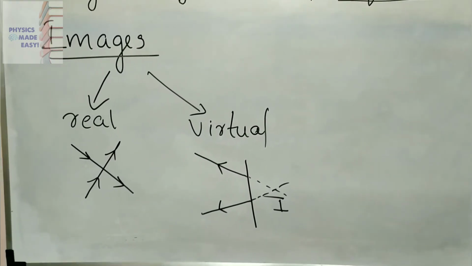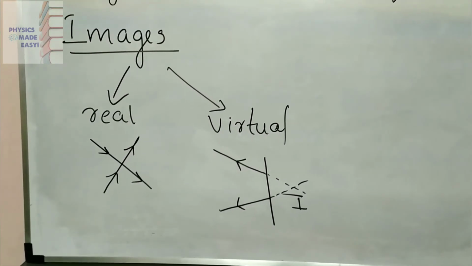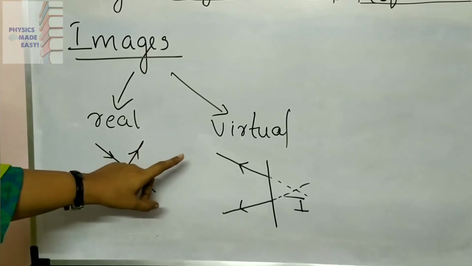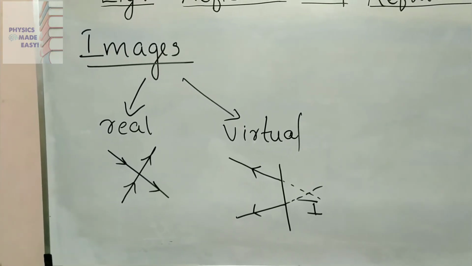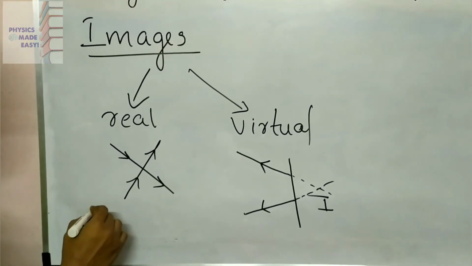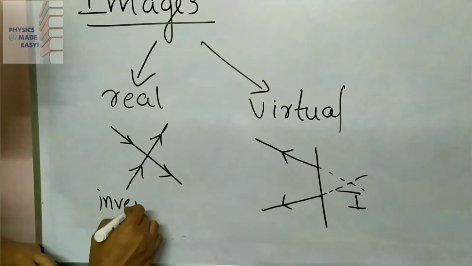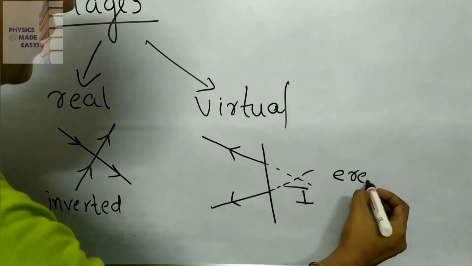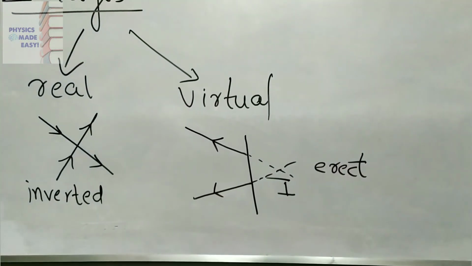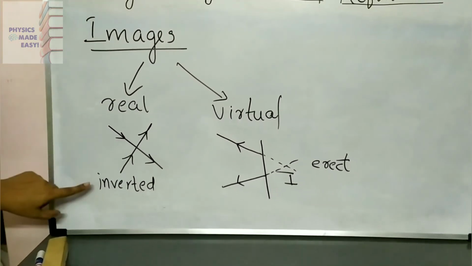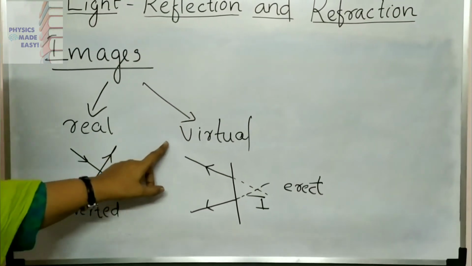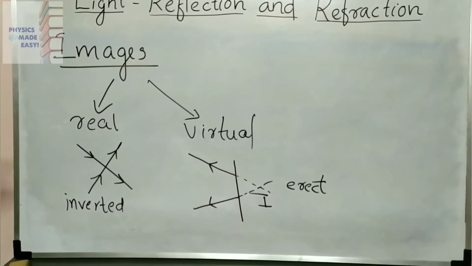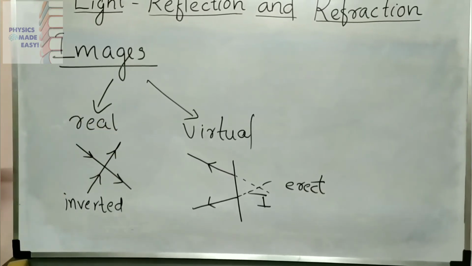Now you have to know the differences between real and virtual images. For getting a real image we need a screen. But for a virtual image we don't need a screen. Real images are always inverted. A virtual image is always erect. So real images are always inverted, and virtual images are always erect. For getting real images you need a screen. For getting virtual images you don't need a screen.